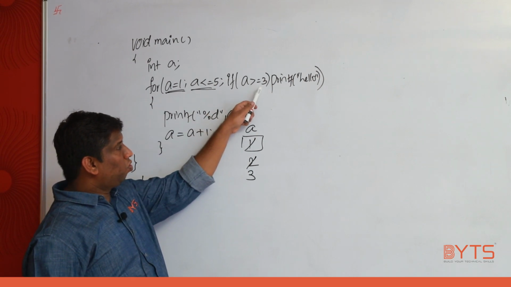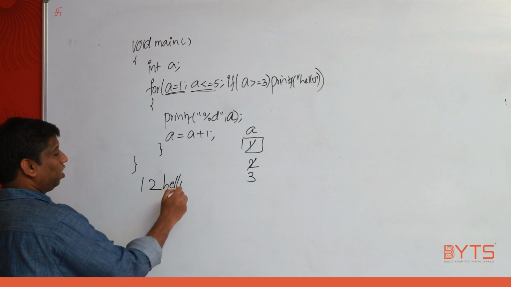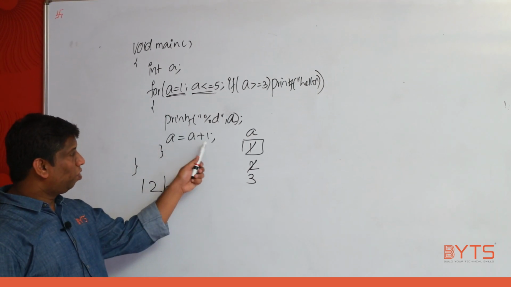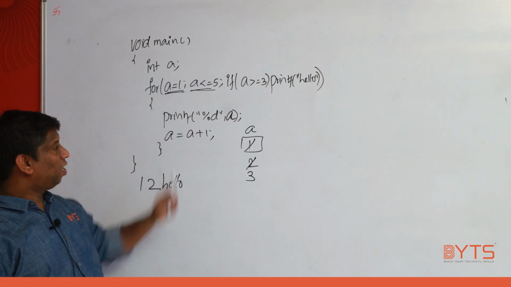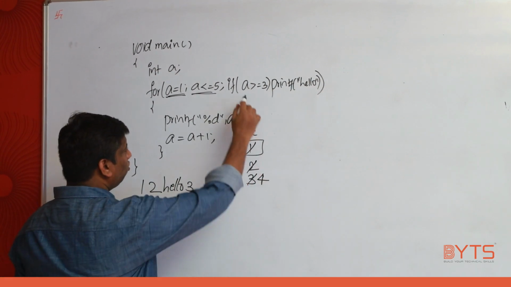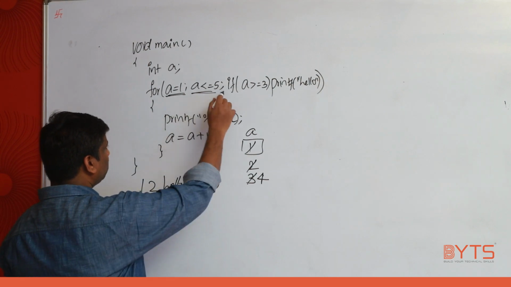3 greater than or equal to 3 true. Now only you printed hello. Might be some people are thinking hello is printed after 3. But after 2, 2 plus 1, 3. 3 greater than or equal to 3. Hello printed. Now 3 less than or equal to 5 true. So print what? 3. 3 plus 1, 4. 4 greater than or equal to 3 true. So print what? Hello. 4 less than or equal to 5 true.